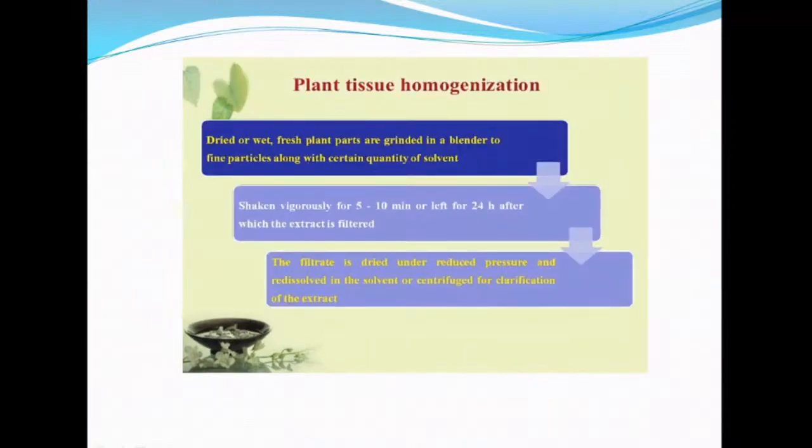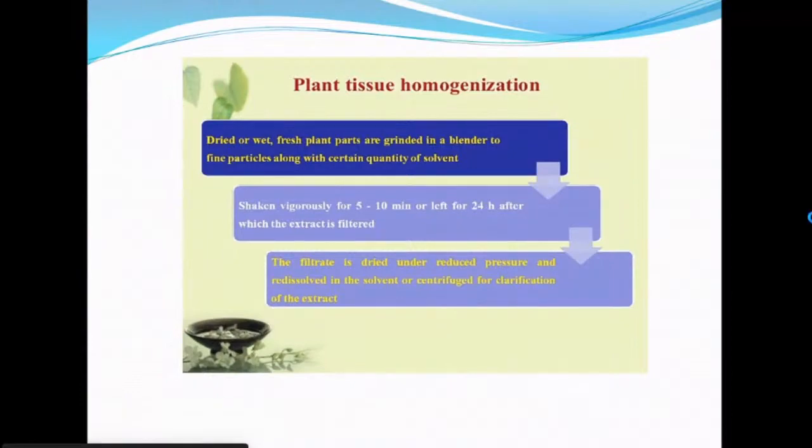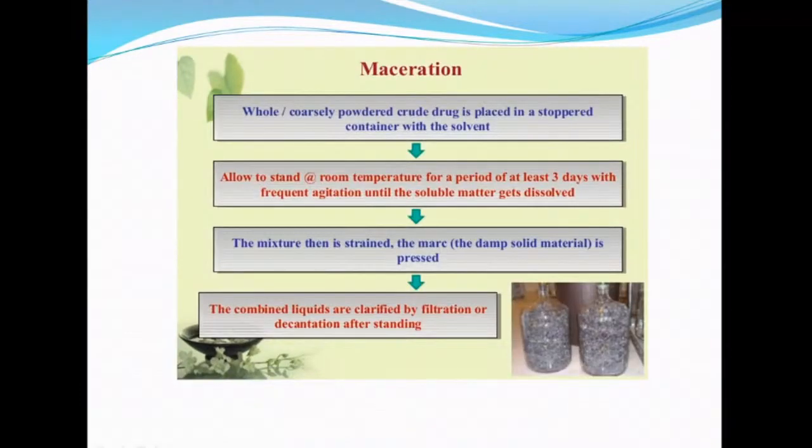So what is homogenization? The dry or wet part or fresh part of the plant is ground in a blender. That is tissue homogenization. And after that we add solvent, and it is kept for 5 to 10 minutes or 24 hours, after which the extract is filtered, and the filtrate is dried, and we can use it as a plant constituent.